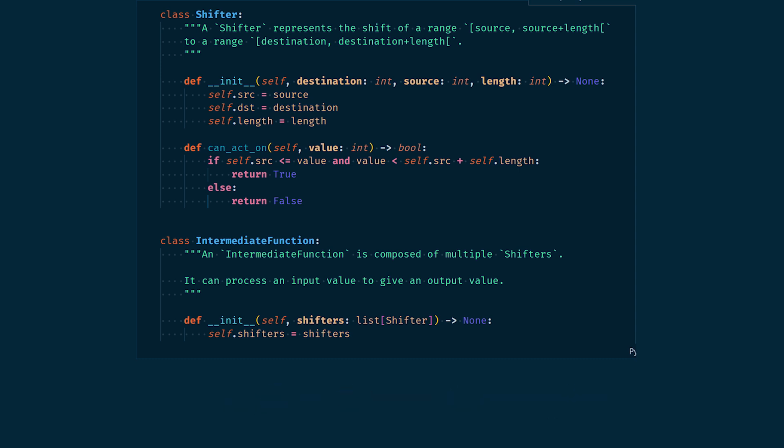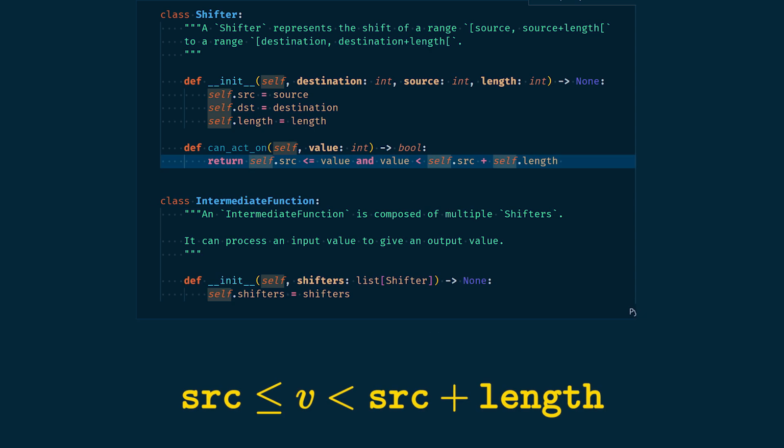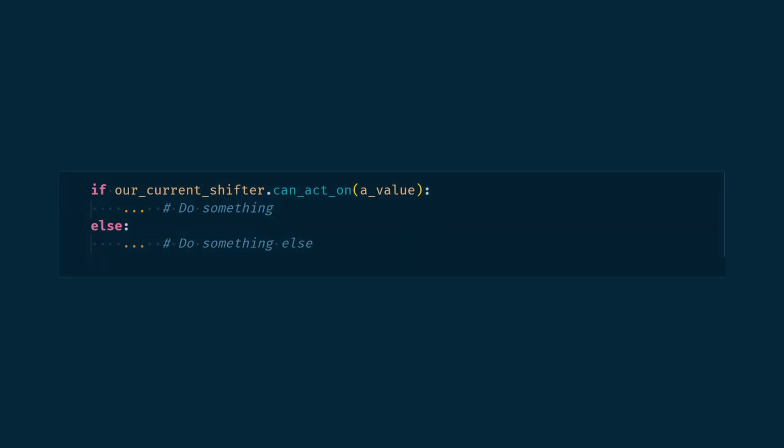You can convince yourself that it is strictly less than the sum and not less or equal by imagining a shifter shifting only one input. The only input that could be shifted would be the very source range start, so the condition for a value v would be written like so. A less or equal condition on the right would lead to 2 values matching the condition. And this function can be written more compactly, like we would write in maths. Now we can perform tests like this.